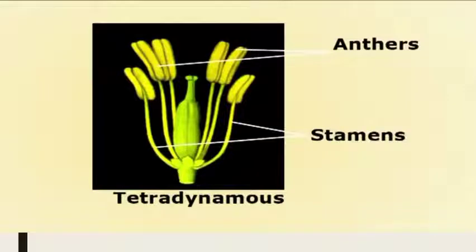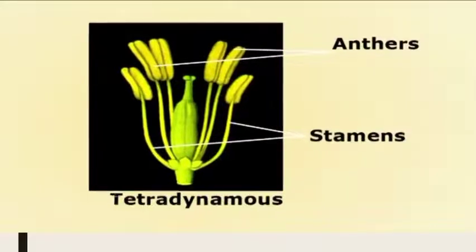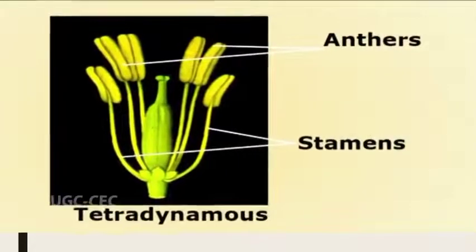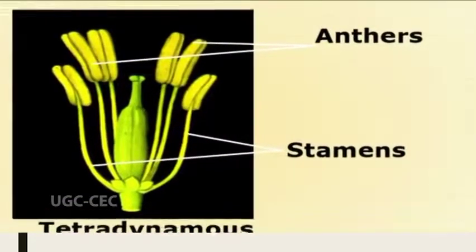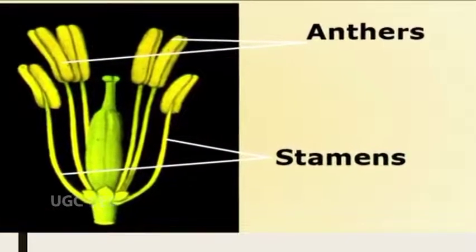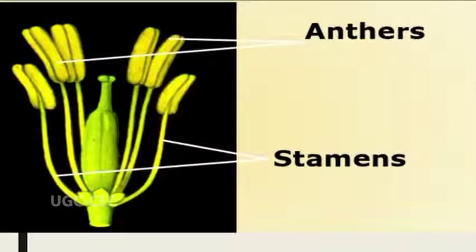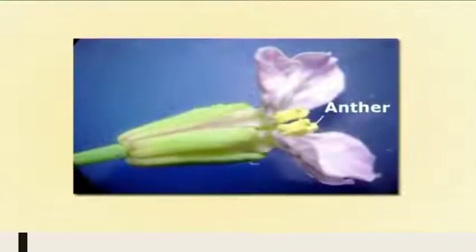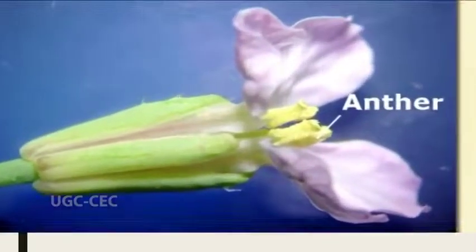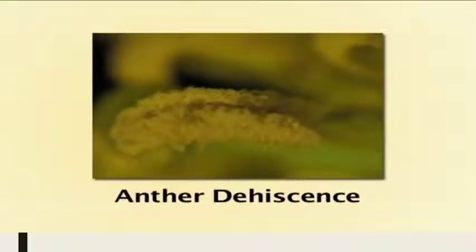What this tetradynamous arrangement means, here in this case of Brassicaceae, we have the 2 outer shorter stamens and the inner 4 longer stamens. That's why it is called a 2+4 arrangement. The filaments are elongate to short, or sometimes they can be free or fused. The anthers at the top of these stamens are base-fixed. They are introrse and the dehiscence is longitudinal. The anthers are also tetrasporangiate.